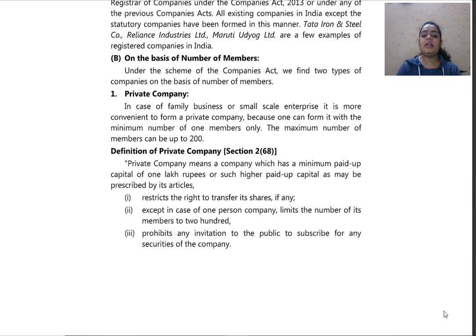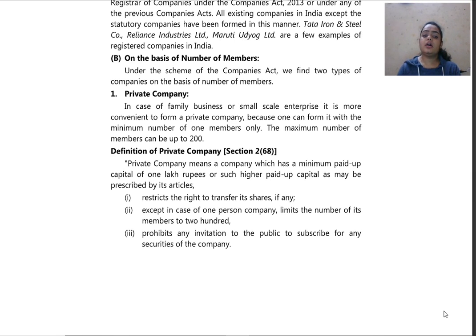Then it restricts the right to transfer its shares if any. Further, except in case of one person company, limits the number of members to 200. So, in private company, we shall not be allowed to transfer shares from one person to another. Once you are the shareholder of a certain company, you shall be the shareholder of that company until and unless you surrender your shares.